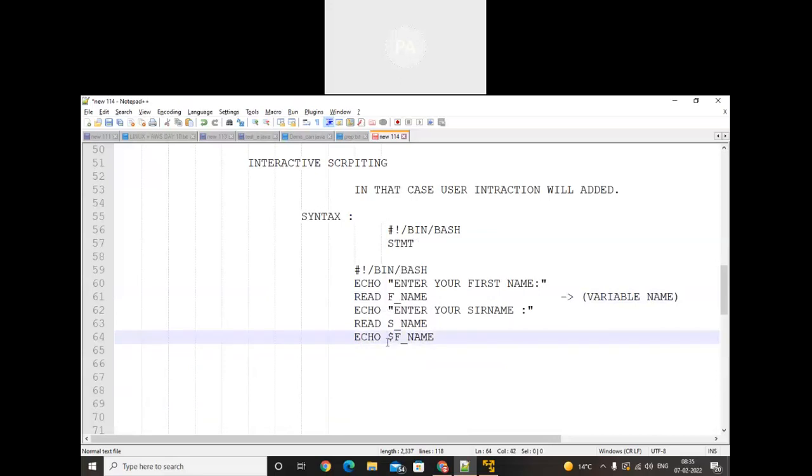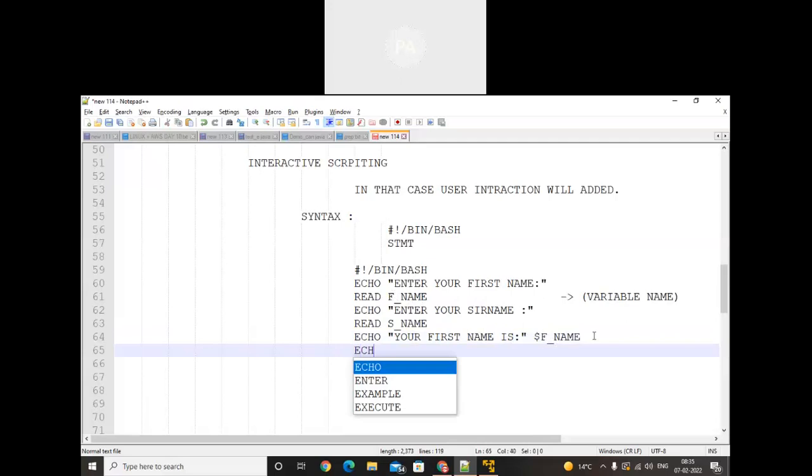But if you want to add some text, use double quote open, and in that you can add the text. So your first name is like that. It will display this statement, and in front of it your name which was stored in a variable.